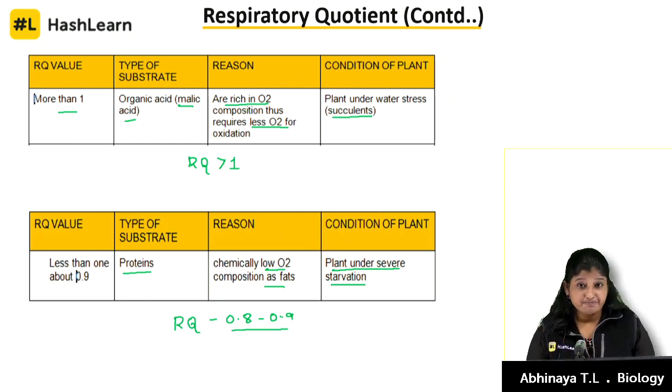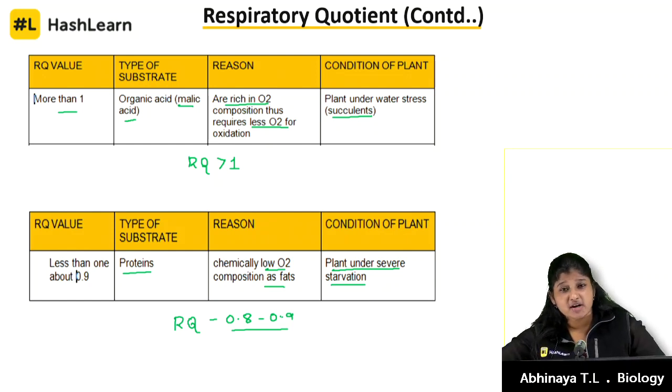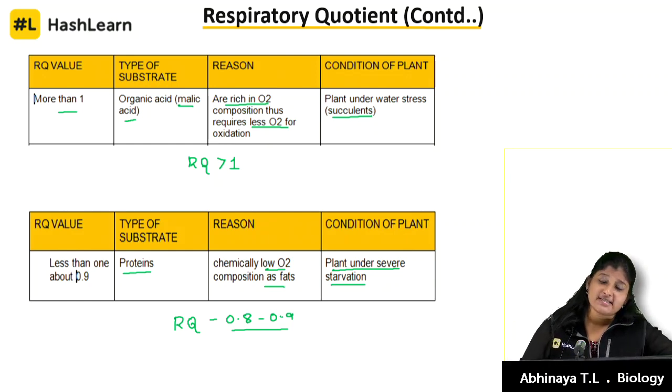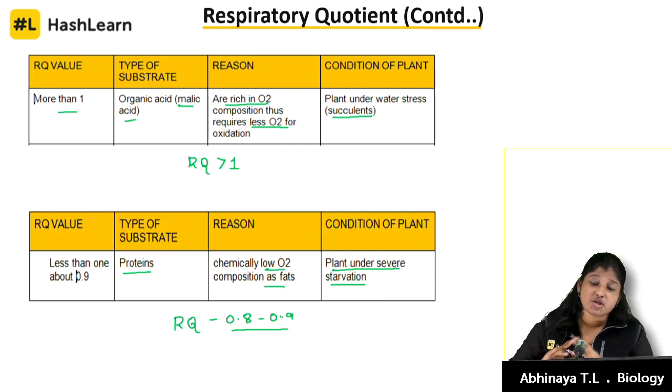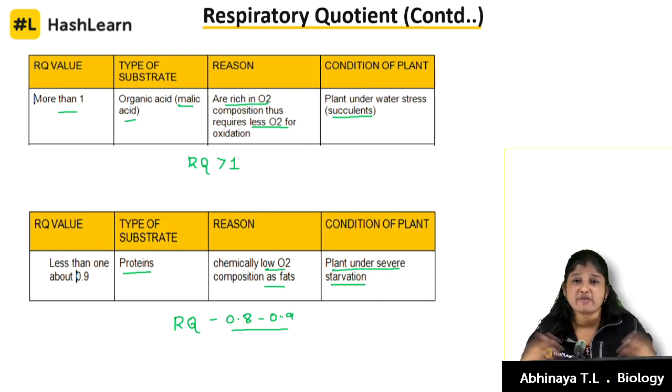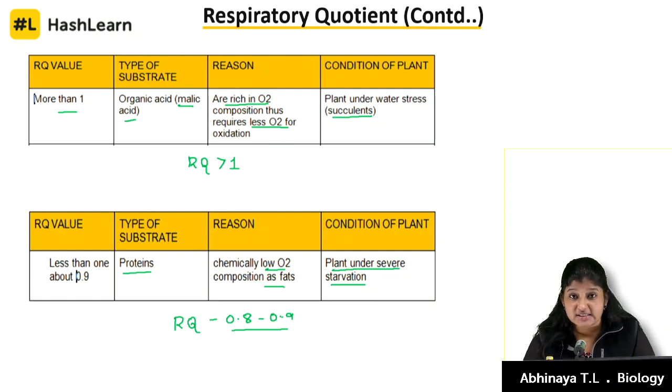What is RQ? What are all the respiratory substrates you can get inside respiration? Based on the value, you can start predicting the respiratory substrate. If it is more than 1, it is organic acid. If it is 1, it is carbohydrate. If it is 0.8, it is proteins. If it is 0.7, it is fats. So, we discussed in what conditions these respiratory substrates will be oxidized.